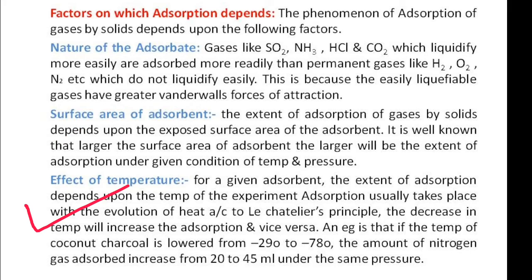The third factor affecting is the effect of temperature. As you know, adsorption is an exothermic process. That means during adsorption, heat is evolved. And that's why if temperature is increased, then adsorption decreases. For example, if the temperature of coconut charcoal is lowered from minus 29 degrees centigrade to minus 78 degrees centigrade, the amount of nitrogen gas adsorbed increases from 20 to 45 ml under the same pressure.